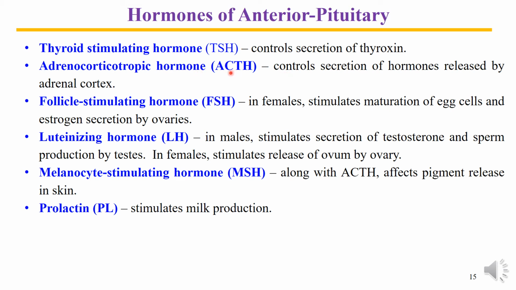ACTH itself is under the control of CRH. What is CRH? CRH is the corticotropin releasing hormone from the hypothalamus. So again, ACTH is under the control of hypothalamus through CRH.